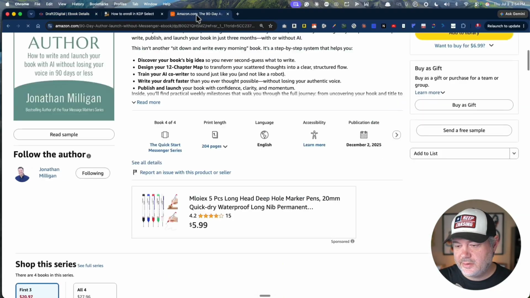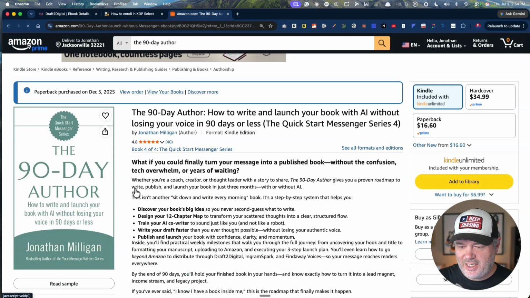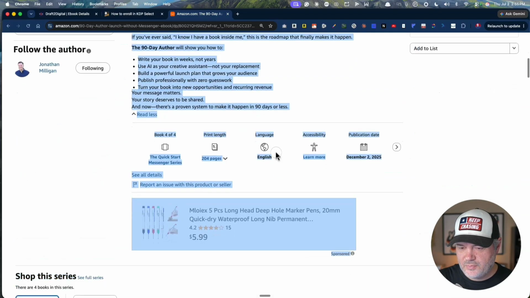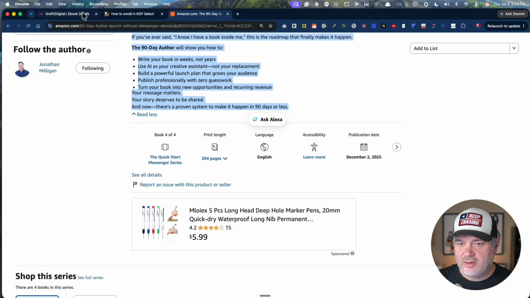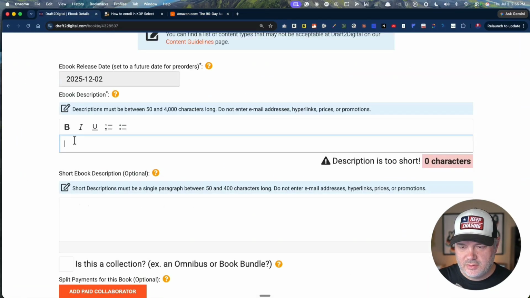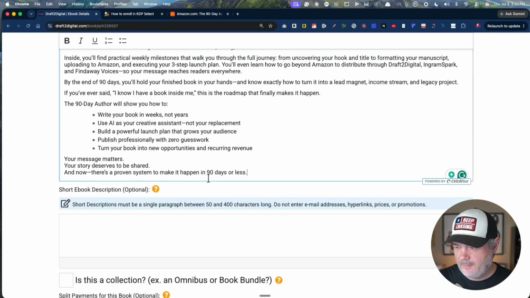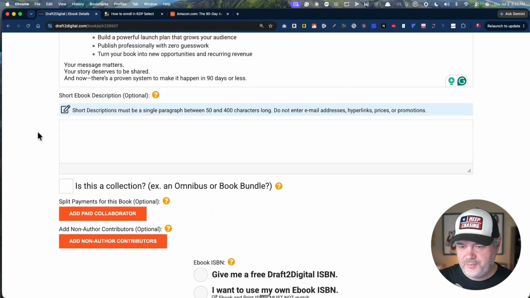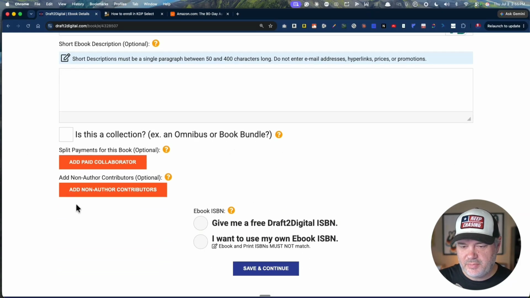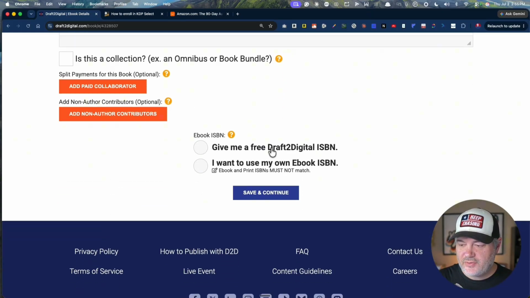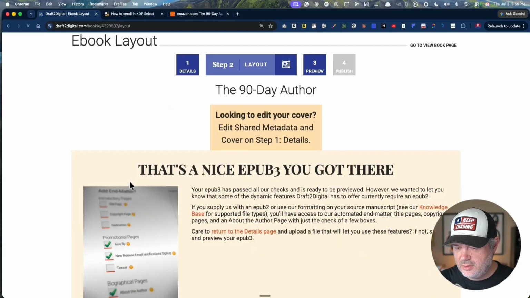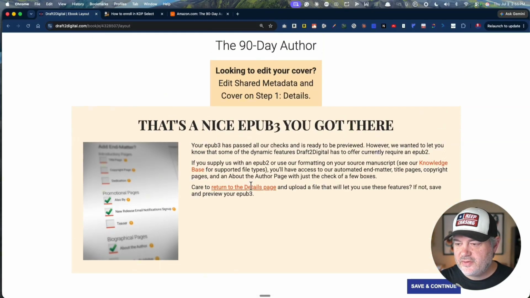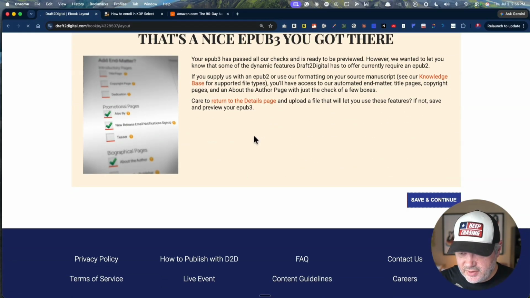Ebook description. This is why I should also have this already pulled up. I just like to use this one. We'll see if it'll take all of these characters. I have to get rid of some if it won't. Looks like we might be okay. This is optional. Is this a collection and a bundle? No. You're going to go ahead and ask for the free digital ISBN. You do not need to purchase one like you do with your print and hardcover. Hit save and continue. Let's see. Okay. So we don't need to worry about any of this because I already know my cover looks good. So I'm just going to hit save and continue.